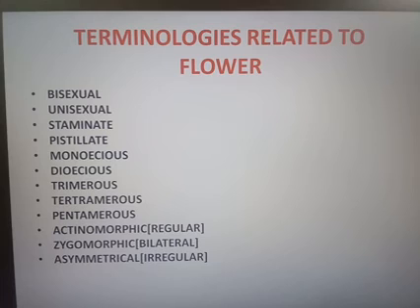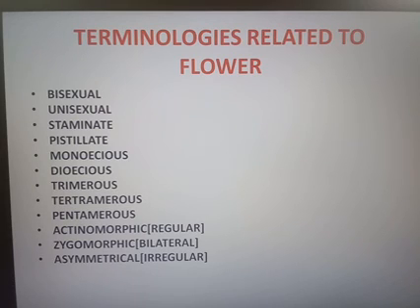A flower in which the petals are all similar to one another can be divided in any plane. When we cut the flower in any plane, we get two equal halves. That is regular or actinomorphic. Examples are datura, chili and mustard.